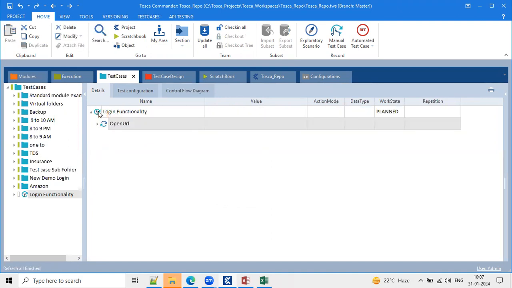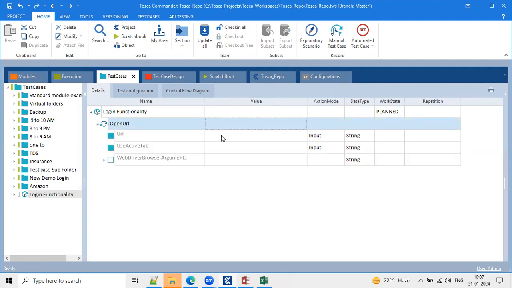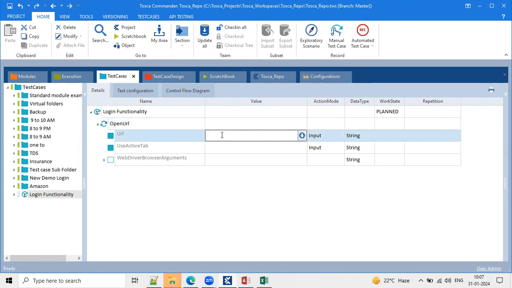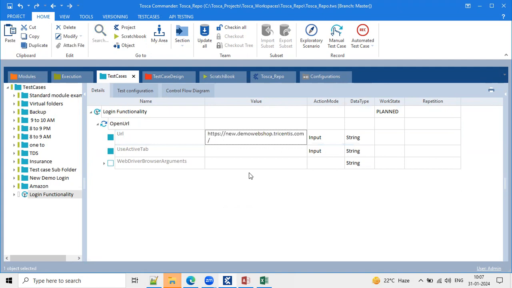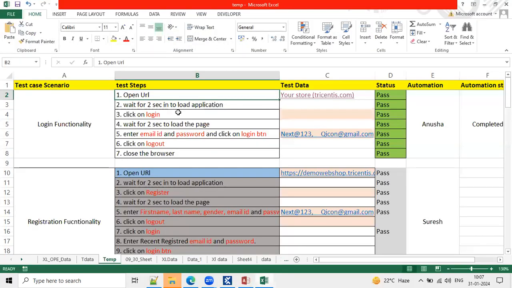Release the cursor. Once you release the cursor, the open URL test step is added. Expand this arrow, and now you're able to see the URL field, right? Yes. Enter the application URL here. That's it, open URL is completed. And our next step is here, wait for 2 seconds to load the page.